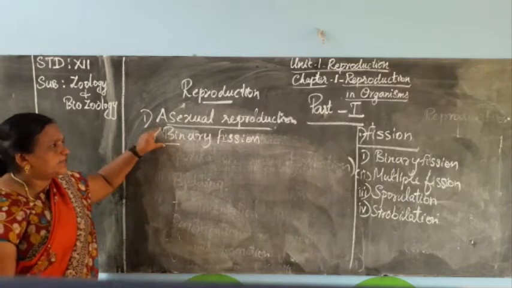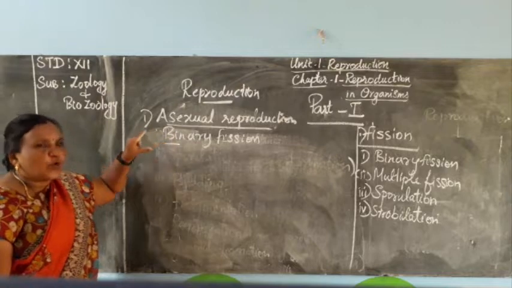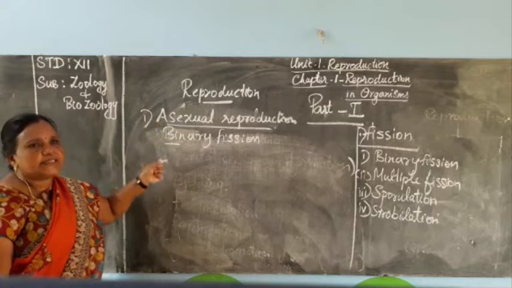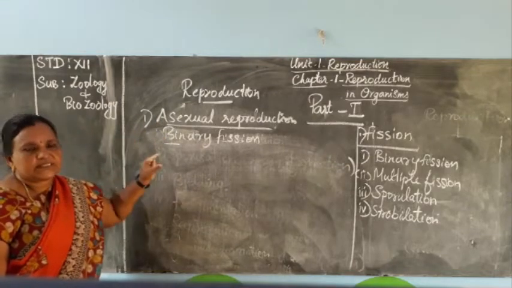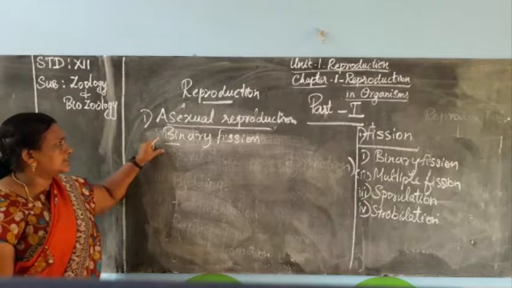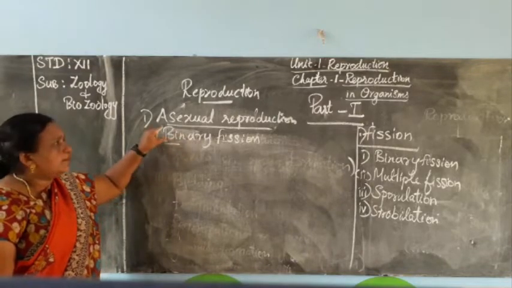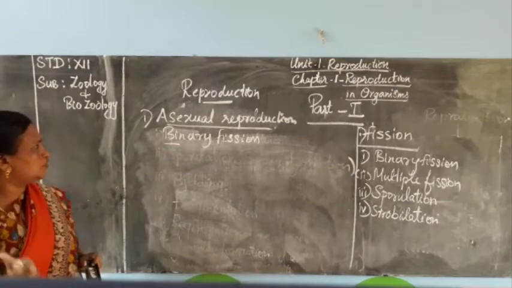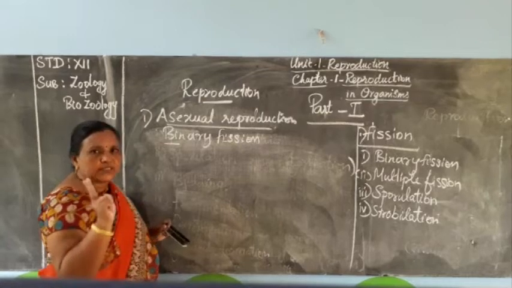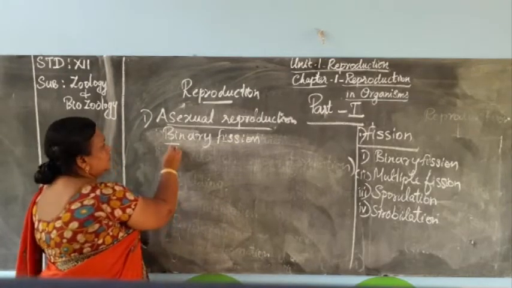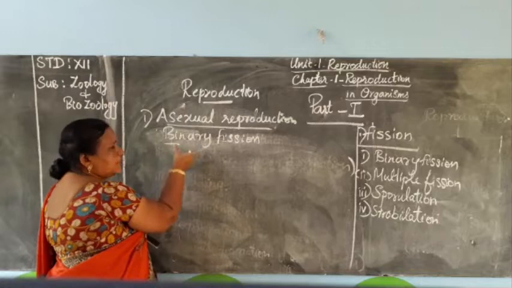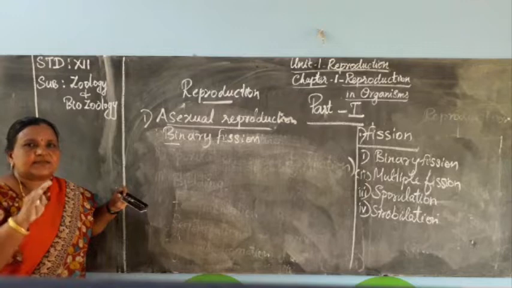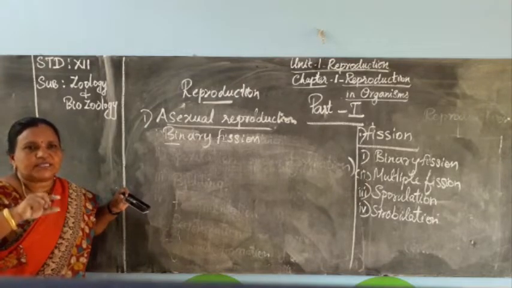First of all, this binary fission happens in the lower organisms. Mostly this asexual reproduction is happening in bacteria, archaea, protista and some multicellular organisms also. In binary fission, the body of the mother organism will divide into two and finally we will get two daughter cells. Only two daughter cells. First, karyokinesis, division of the nucleus, will happen.